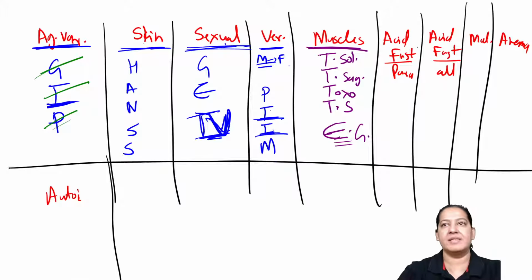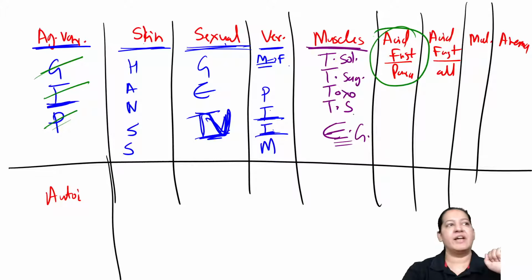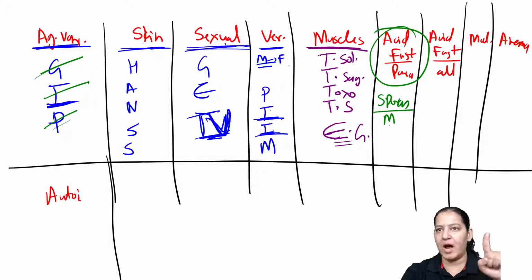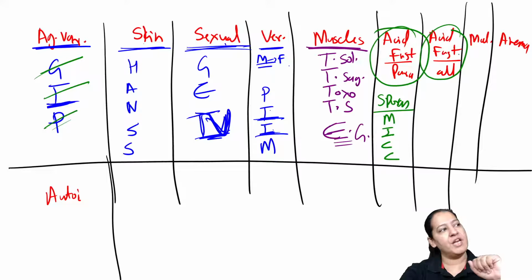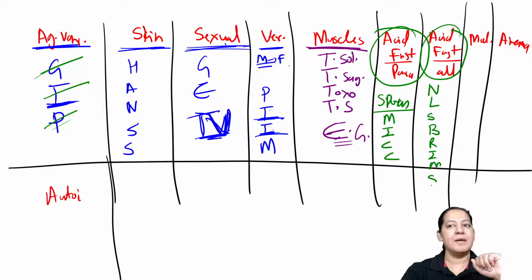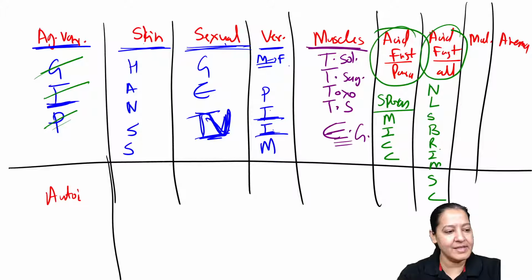Tell me the name of the parasites which are acid fast. So sporas. Learn sporas. How many sporas do you know? So 4 sporas: Microspora, Isospora, Cryptospora, Cyclospora. MICC. So 4 sporas are there. You got my point? Tell me the name of all organisms which are acid fast. Not only parasites. Tell me the name of all organisms. What is the mnemonic? No longer separate booking for RIM. RIM, RIM, SIM card. In this, the I, I am not saying the full form again, this I is a parasite.